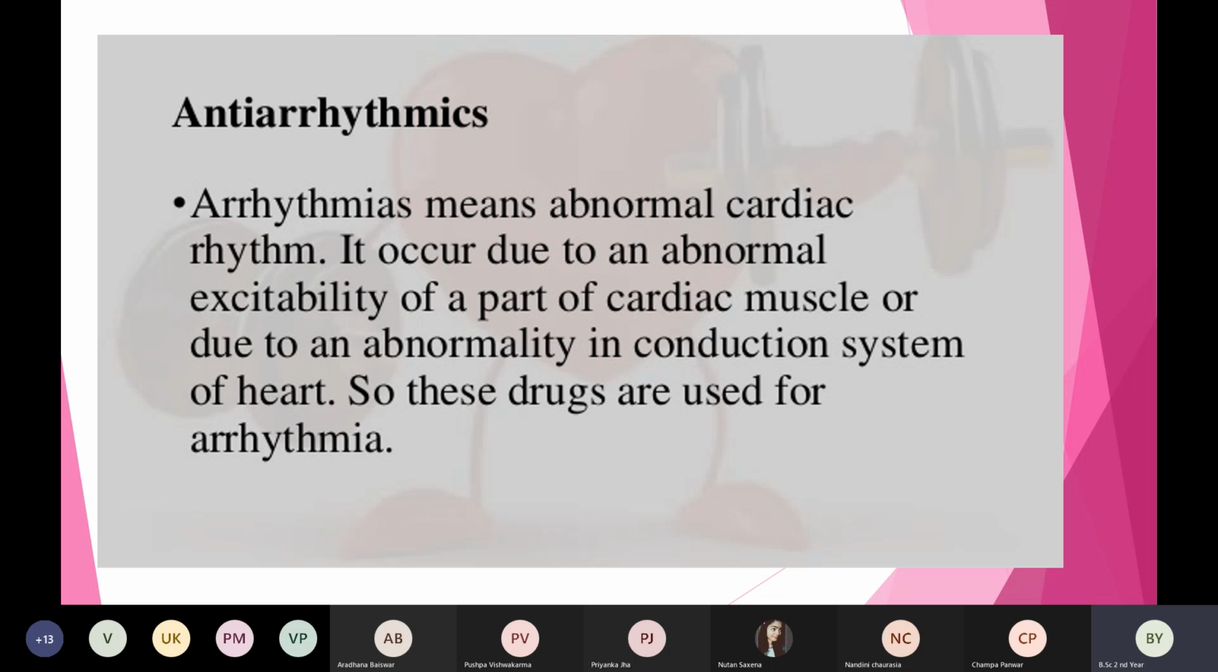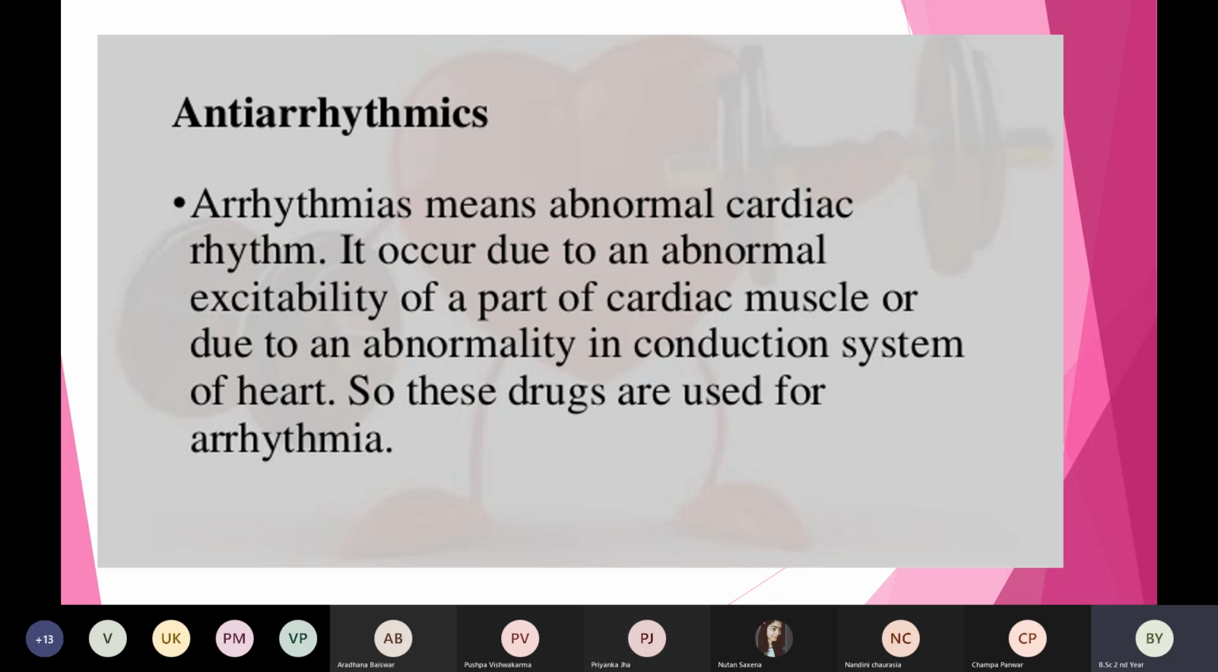Is this clear? Is this clear with the concept of anti-arrhythmic agents? When we should give anti-arrhythmic agents? Is this clear? किसी को doubt है? Say yes or no. Don't keep quiet. Yes. Okay. No, ma'am.